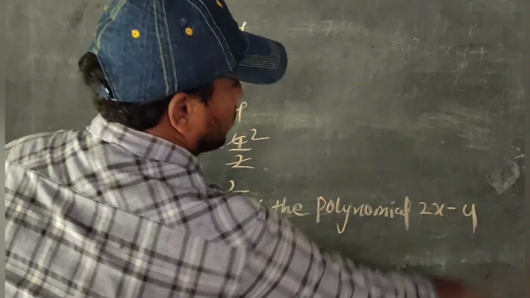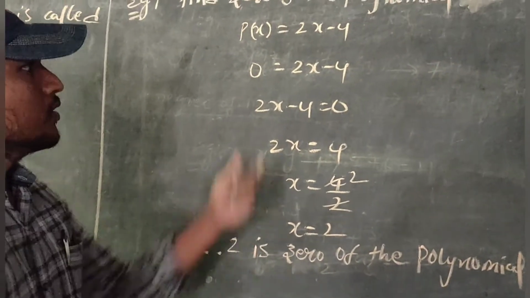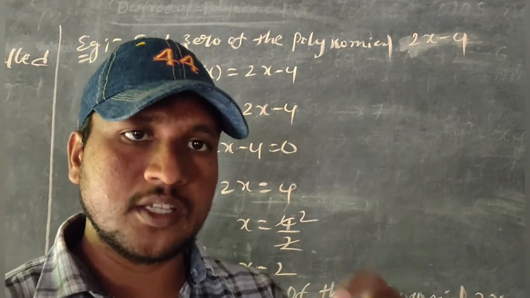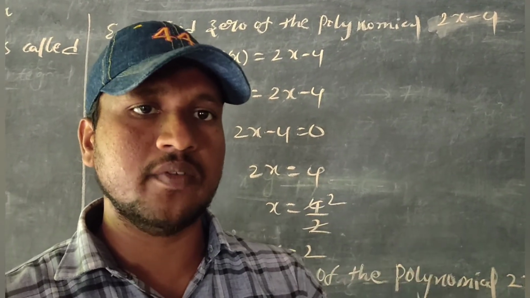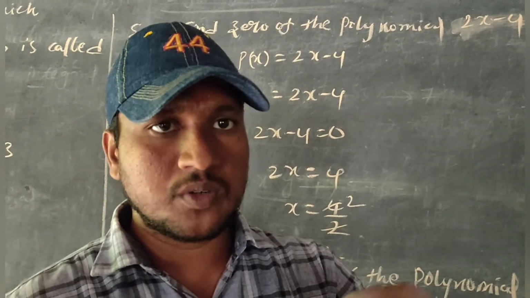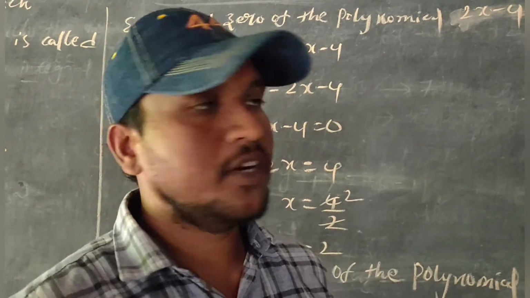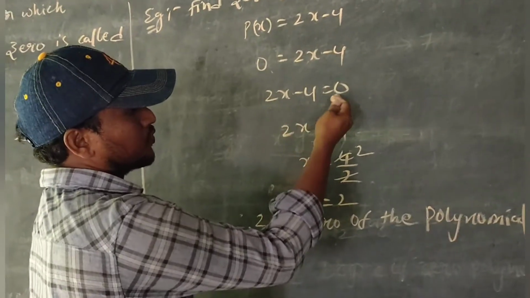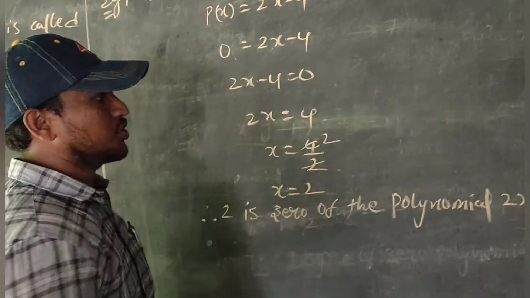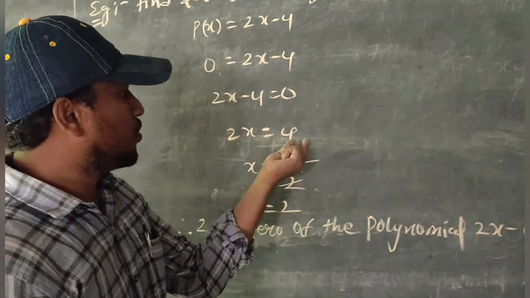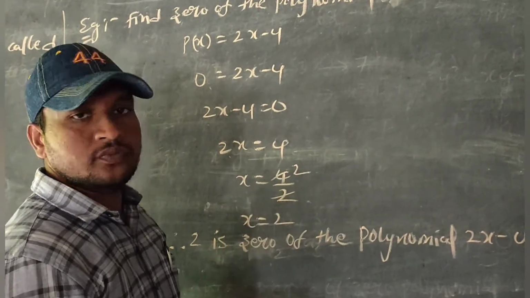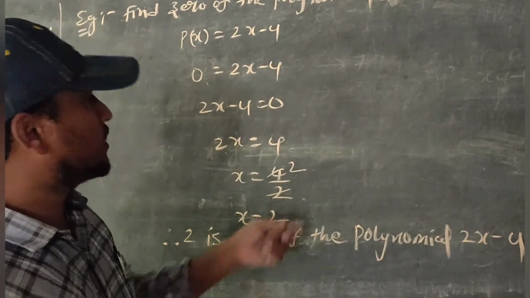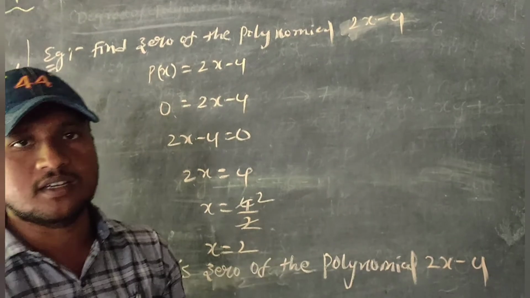2x minus 4. What is the zero of the polynomial? The number for which the value of the polynomial is 0. For any given polynomial, we have to take the p of x value as 0, then find the equation. 2x minus 4 is equal to 0. Here the minus value is transposed to the right hand side, 2x is equal to 4, x is equal to 4 by 2. Cancel, 2 times, x is equal to 2. So 2 is the zero of the polynomial 2x minus 4.